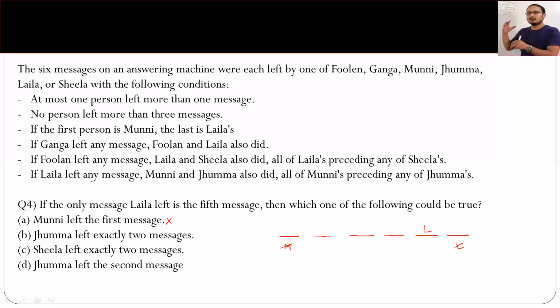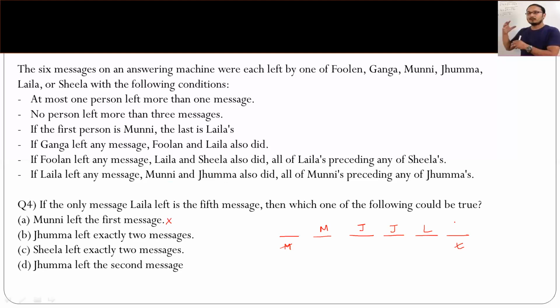And then we have to ensure that Munni and Jhumma have also left a message, obviously in this case. And all of Munni should be preceding Jhumma, isn't it? And Munni, we know, cannot be at the first place. So maybe I can place a Jhumma here also. Maybe at the last place, that completely depends. I have to only ensure that the messages of Munni have to be preceding Jhumma.